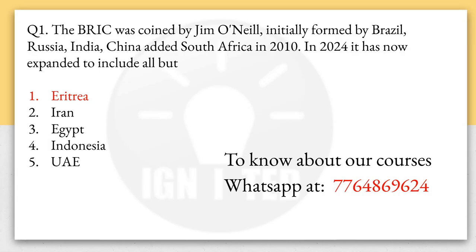If you have to remember the new members, you can remember by 2I, 2E, and then one U and one S. Saudi Arabia, which is yet to join completely, and then you have Iran, Indonesia, Ethiopia, Egypt, and UAE. There was one more country which was invited. That was Argentina. But during that time, what happened? Election was happening. Javier Milei became the president and he refused.